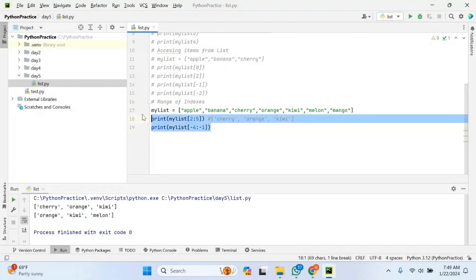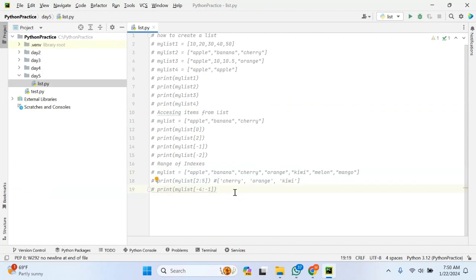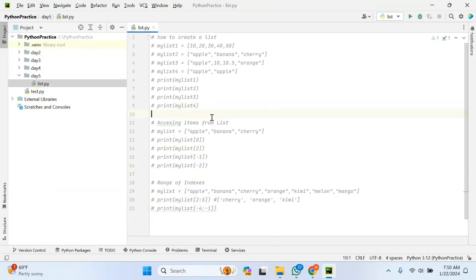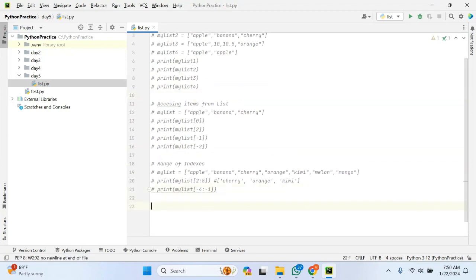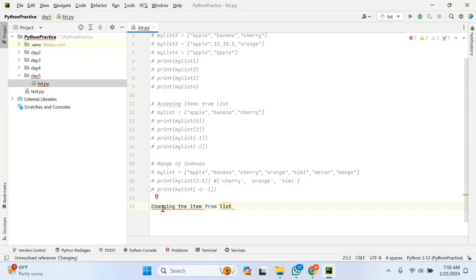You specify a particular range, and within that range you access the values of the list by specifying the range of indexes. So, next item. What I am doing right now is changing an item from the list. As I said before, a list is changeable or modifiable, which is nothing but mutable.